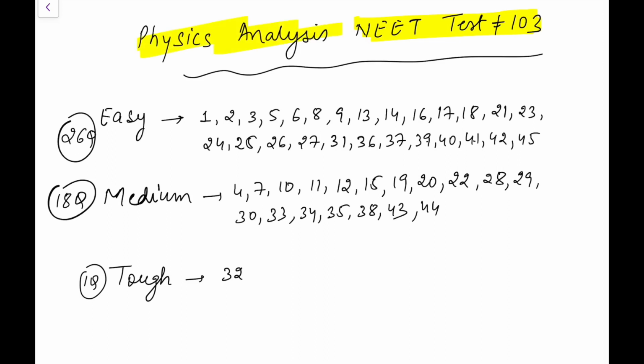This is perhaps one of the easiest ones I have solved till now. You can see I have marked 27 as easy. I could have marked more also. 18 questions as medium and only one as tough, which I feel is also not that tough. Just one, I have just said let one be tough. So it's a very easy paper, a very less time-taking paper.